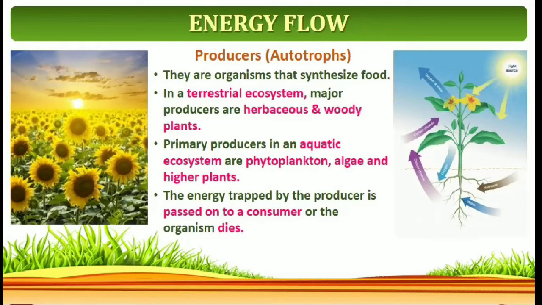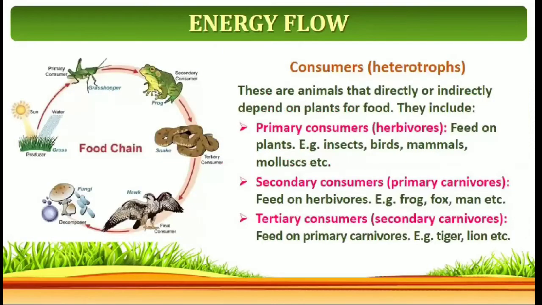First one is producers. Producers are commonly called autotrophs. They are organisms that synthesize food. In a terrestrial ecosystem, major producers are herbaceous and woody plants. Primary producers in an aquatic ecosystem are phytoplanktons, algae and higher plants. The energy trapped by the producer is passed on to a consumer, or the organism dies.